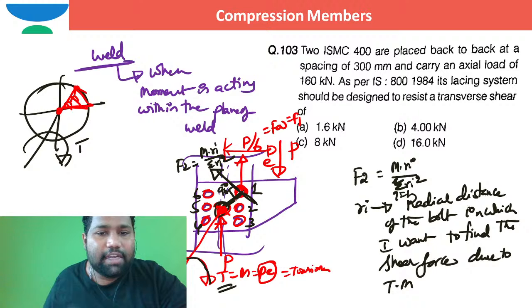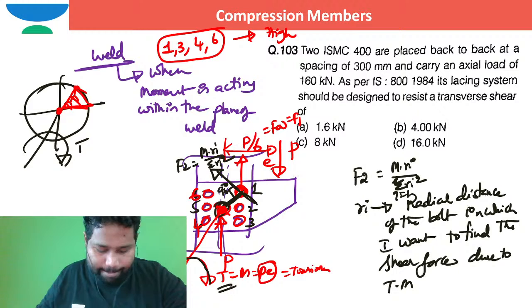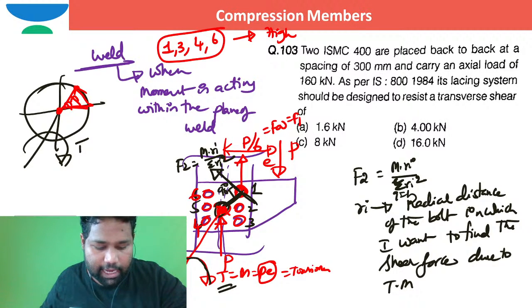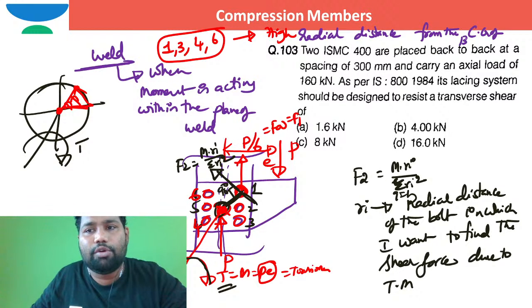The bolts with the higher radial distance from the CG of the bolt group are the first bolt, third bolt, fourth bolt, and sixth bolt. Can I write this as high radial distance from the CG of bolt group.